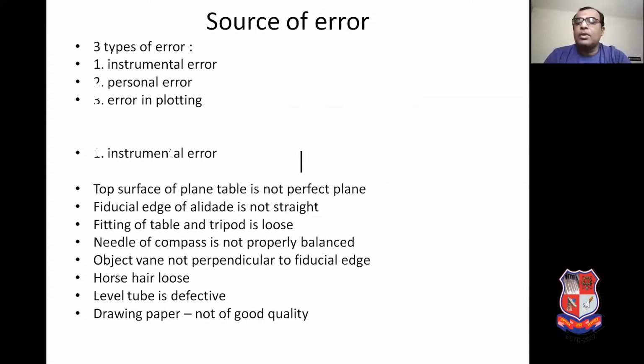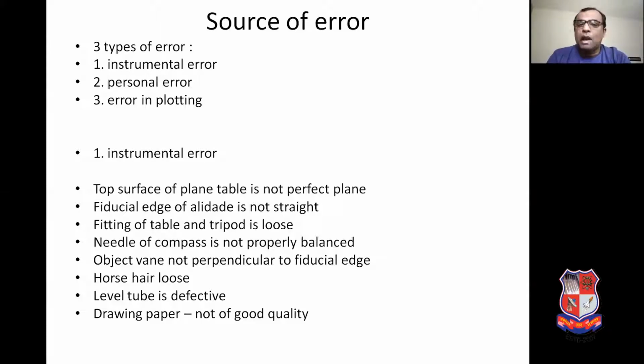Let us start with the sources of errors. There are 3 sources of errors in plane table surveying. One is instrumental error, second one personal error, and third one error in plotting. First, instrumental error. So which type of the error is known as instrumental error? Errors that are generated by the instrument, by the faulty instrument basically, are known as instrumental error.